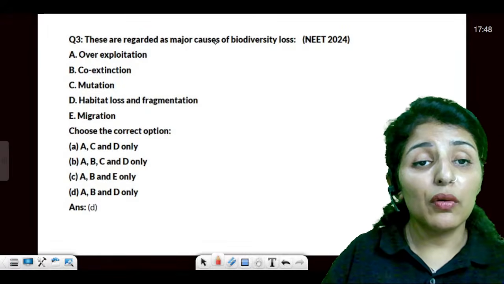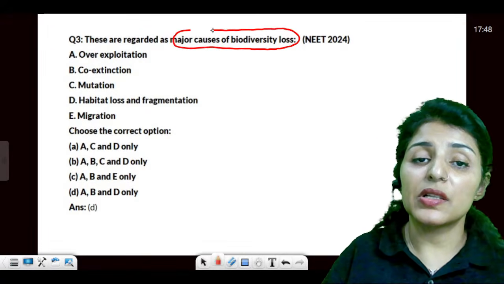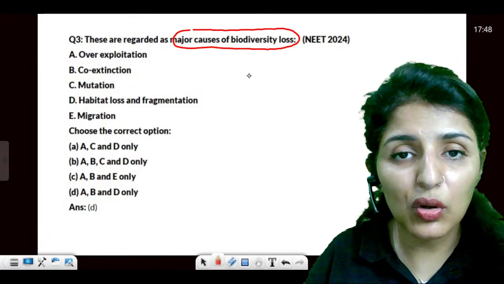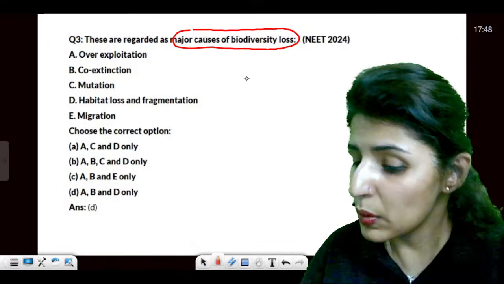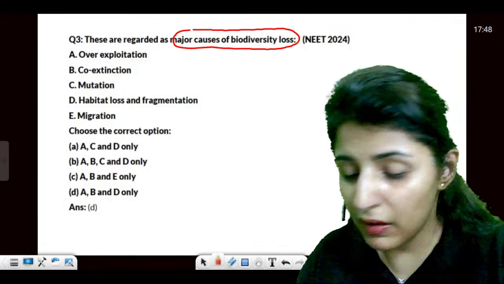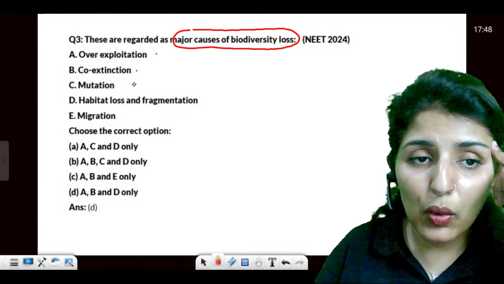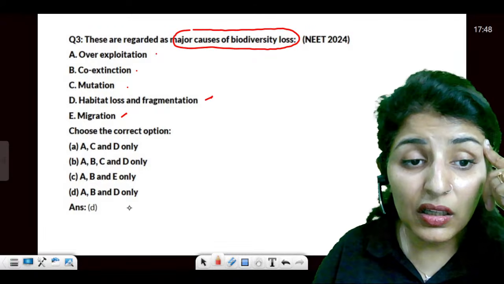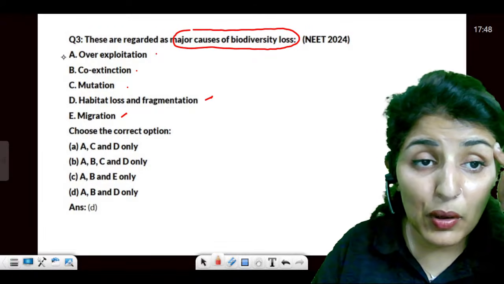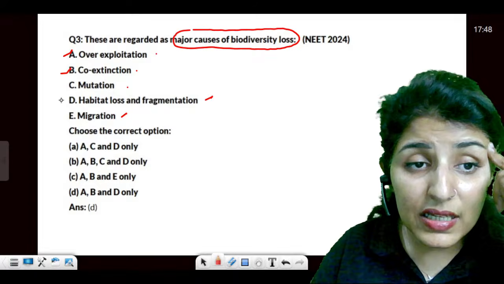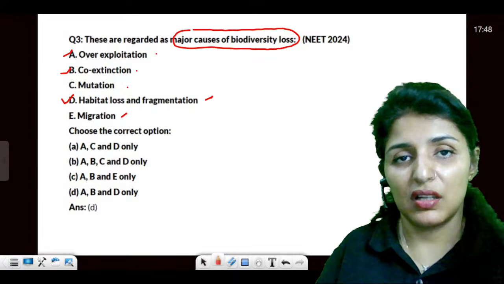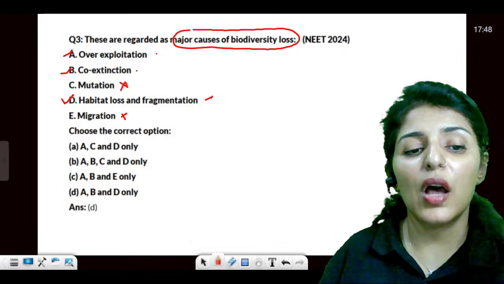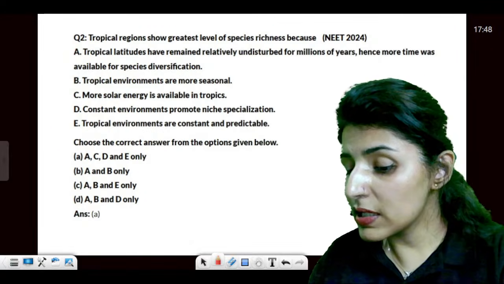Now, 2024, the major causes of biodiversity loss. Do you see that every year NTA is giving you a question from major causes of biodiversity loss? So this question is surely in your paper. Overexploitation, co-extinction, mutation, habitat loss, and migration. You have to tell me the causes. Overexploitation, yes. Co-extinction, yes. Habitat loss is a major reason in the evil quartet. Not mutation, not migration. So the answer would be D. Are these points clear to all?